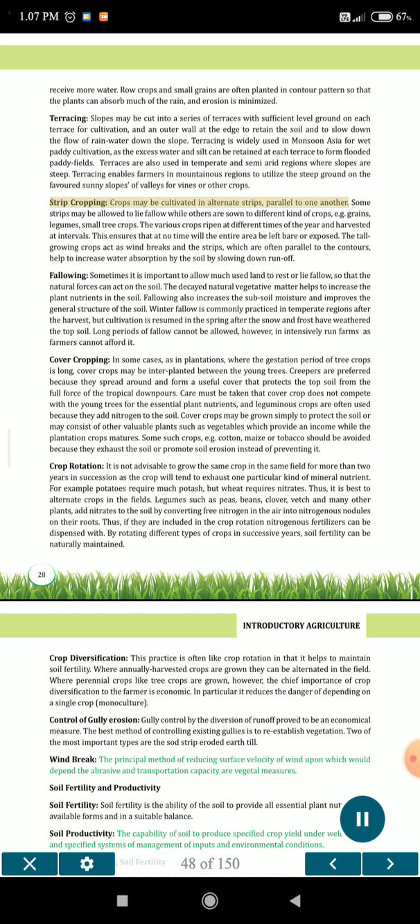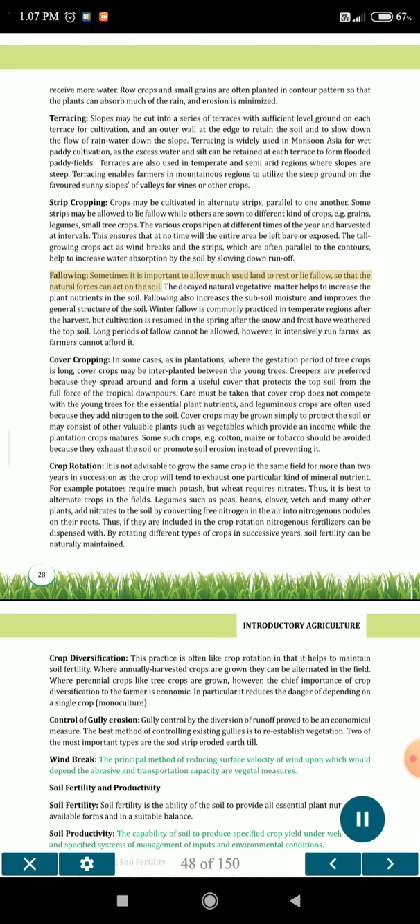Strip cropping. Crops may be cultivated in alternate strips, parallel to one another. Some strips may be allowed to lie fallow while others are sown to different kinds of crops, e.g. grains, legumes, small tree crops. The various crops ripen at different times of the year and are harvested at intervals. This ensures that at no time will the entire area be left bare or exposed. The tall growing crops act as windbreaks, and the strips, which are often parallel to the contours, help to increase water absorption by the soil by slowing down runoff.